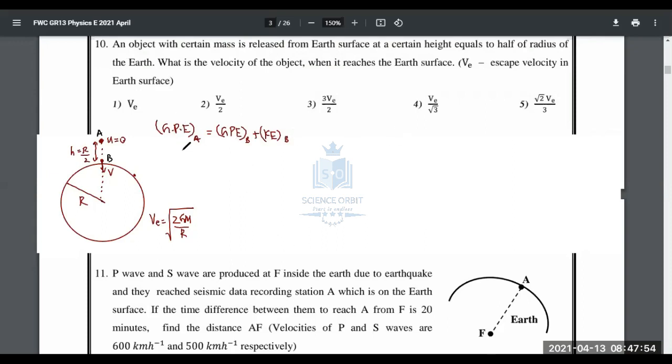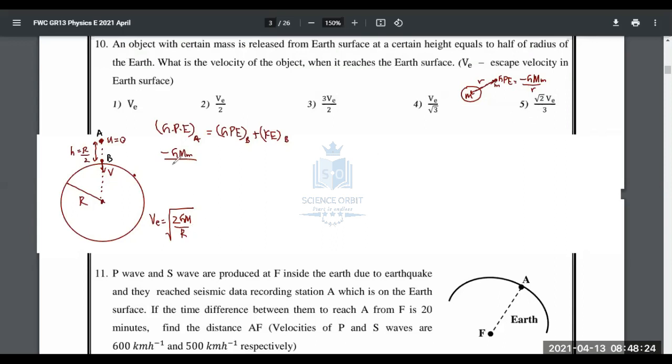So the gravitational potential energy at A is minus GMm over r, where r is the distance from the center. We all know the equation for gravitational potential energy is given by this. At this point, if you're supposed to write gravitational potential energy, it is minus GMm over r, where r is this whole distance from the center, capital M is the mass of the planet, and small m is the mass of the object. Minus GMm.